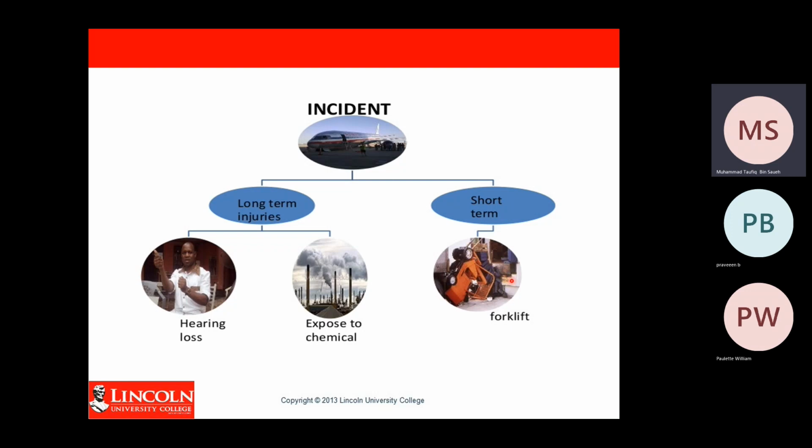Then it will cause short-term harm to the forklift because the forklift fell down, so you cannot use it for a short period of time. Then you just pull the forklift up again, and you can use it again. So this is the first type, the short-term incident.